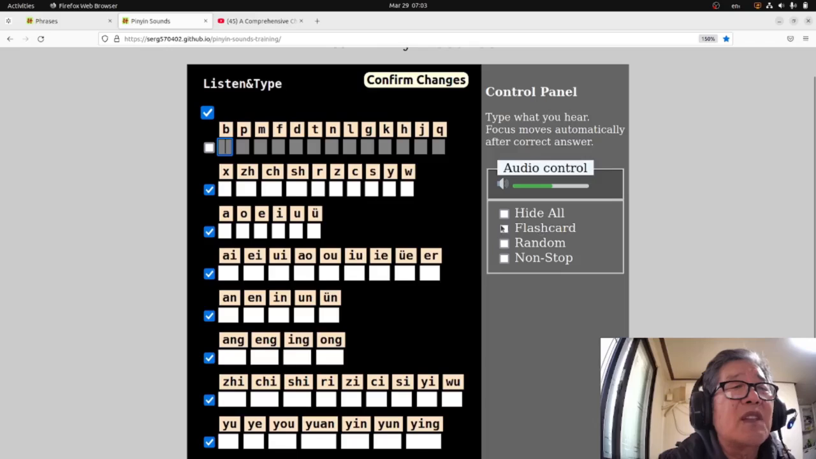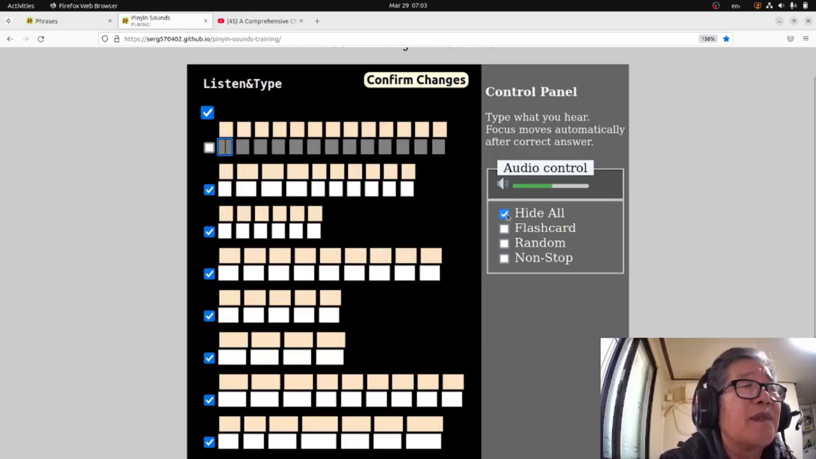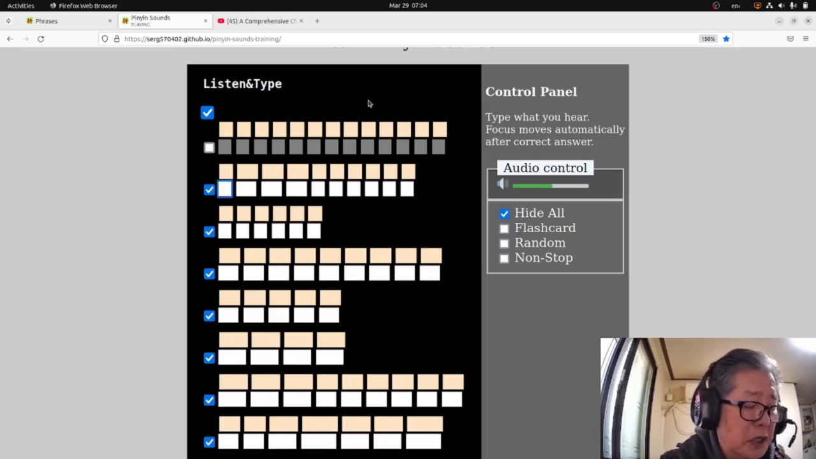The first, hide all. What happens when I click it here? Let's try. You cannot see what you have to type, but still you are able to type. She. Oh, confirm changes. Whenever you change something here, you have to confirm it. She, zhi, and so on.